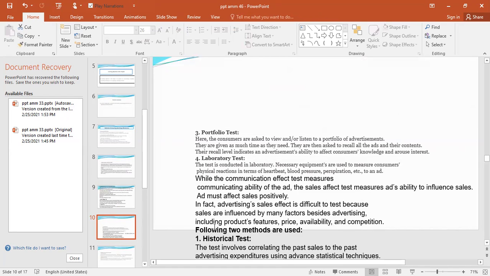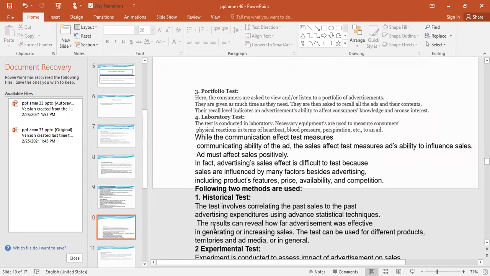Next, we have got portfolio test. Here, the consumers are asked to view and or listen to a portfolio of advertisements. They are given as much time as they need. They are then asked to recall all the ads and the contents. The recall level indicates an advertisement's ability to affect consumers' knowledge and arouse interest. Next test we have is laboratory test. The test is conducted in laboratory. Necessary equipments are used to measure consumers' physical reactions in terms of heartbeat, blood pressure, perspiration, etc. to an ad.